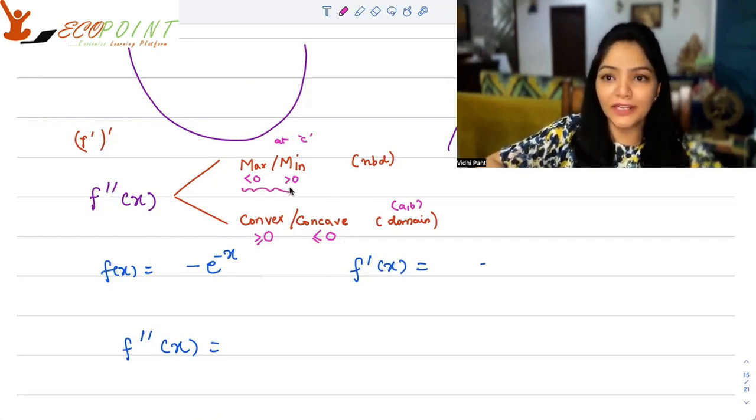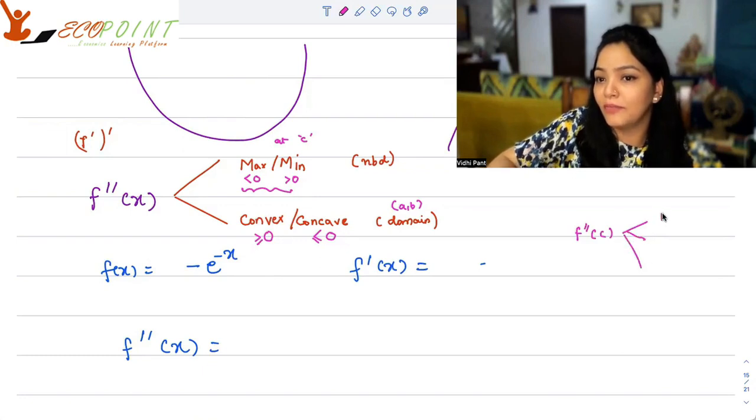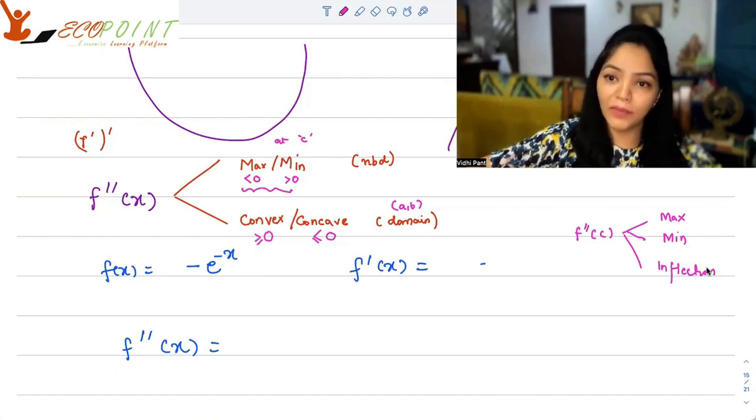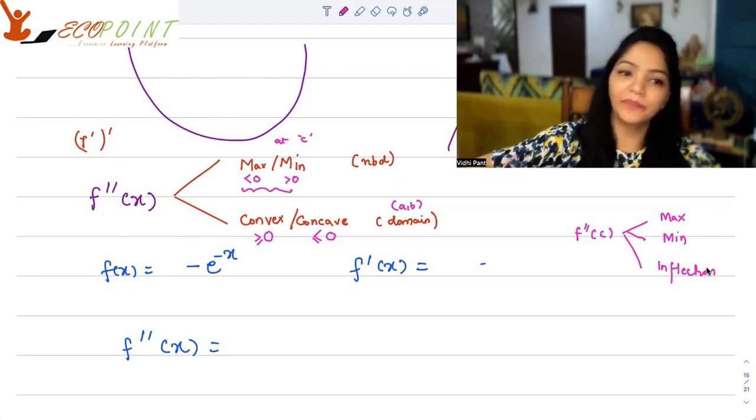Because when the double derivative is equal to 0, you can have all the three situations. Now, what are the three situations? You can have max, local or global, min, or you can even have inflection. So you have to check whether you have a maxima, minima, or inflection by using some other method, maybe higher derivative test, or maybe by looking at the values around this point C.